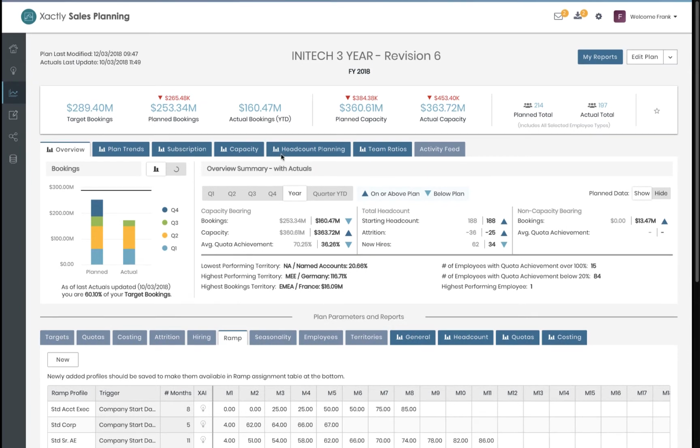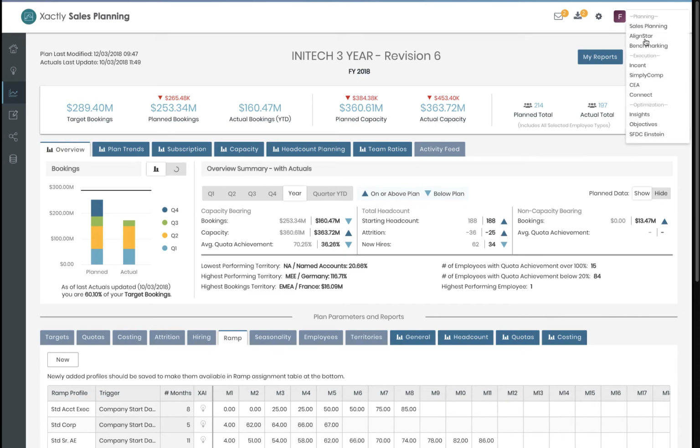And we're going to scroll back up to the top and you'll see immediately the system is showing me the impact of any changes to my assumptions or to the actual things that come in. If I have actual attrition or if I have other changes that might take place, you'll see those reflected here immediately as well. So let's assume we've set all of our assumptions and we now want to ensure that we have equitable territories that will allow our team to thrive.